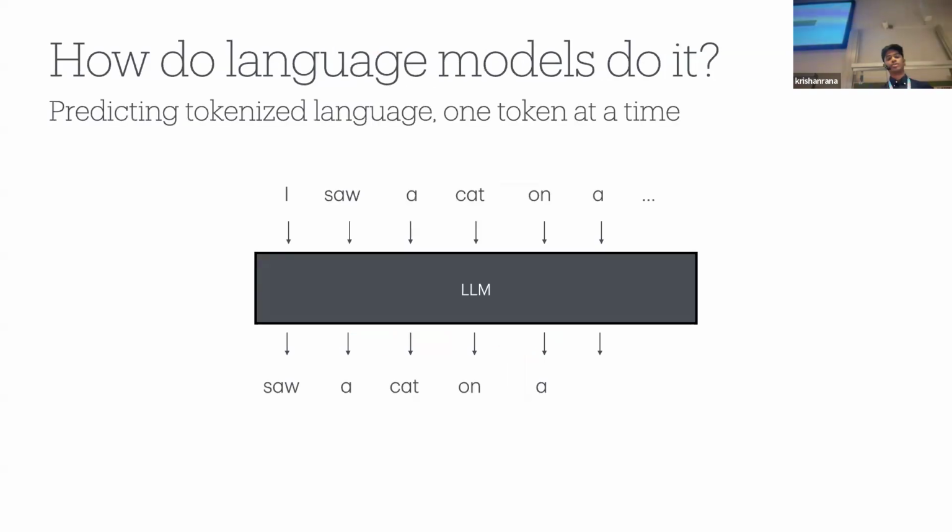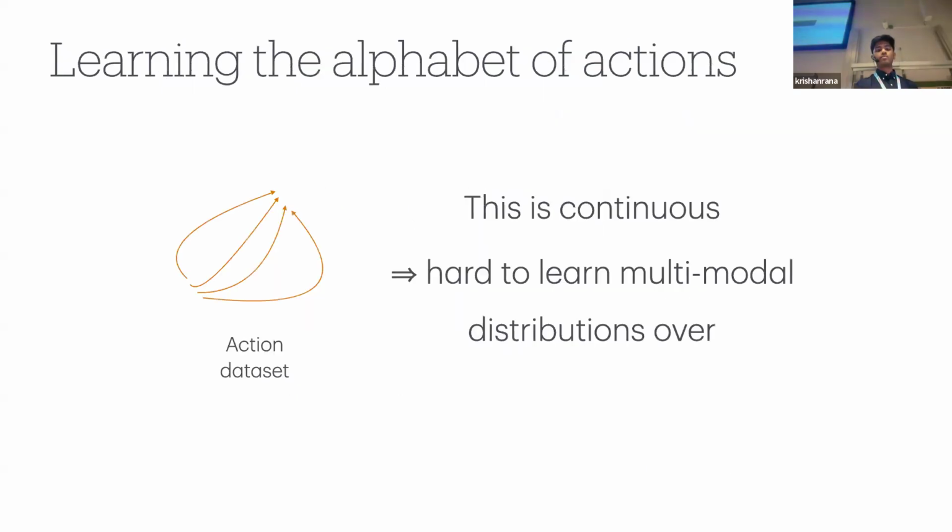To motivate our work, let's quickly take a look at how language models do it. In a sentence generation task, an LLM learns to generate a distribution over the next token, which is then sampled from. However, if we try to directly translate this to robot actions, we face a problem in that actions in a dataset are generally continuous, whether this is joint angles, joint torques, or end-effector position. Given that the number of continuous values is infinite, you can't quite predict a multimodal distribution over these actions.